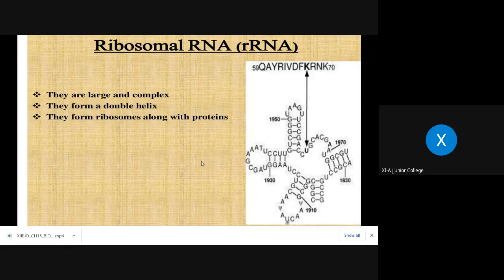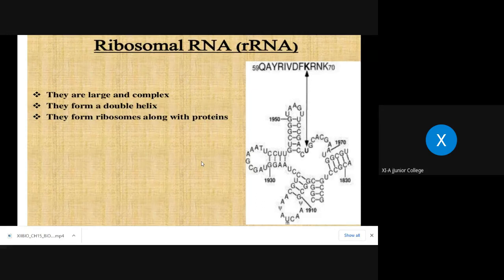One more thing they perform: they provide the site for protein synthesis. You know that ribosomes are the site for protein synthesis. So they are responsible for the formation of ribosomes, and they provide the ribosomes as the site for the process of protein synthesis. Are you getting my point?